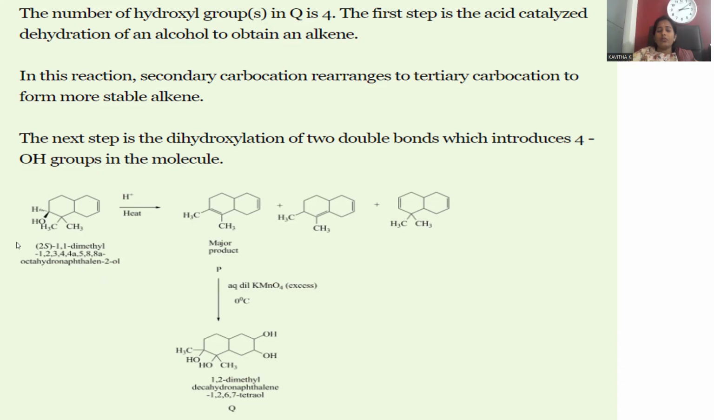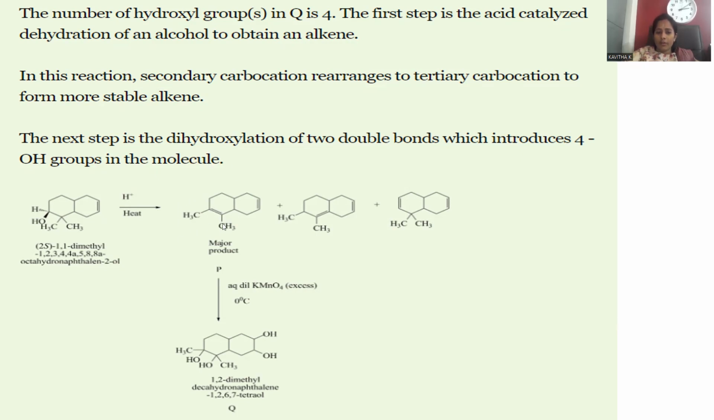Because after losing this H plus, what will be generated? Whenever water is removed, here you can form a carbocation. That carbocation will participate in the alkyl group migration. Whenever the alkyl group is migrated, we will notice a carbocation at this instance. Later on, H plus will be removed and we will get a double bond.